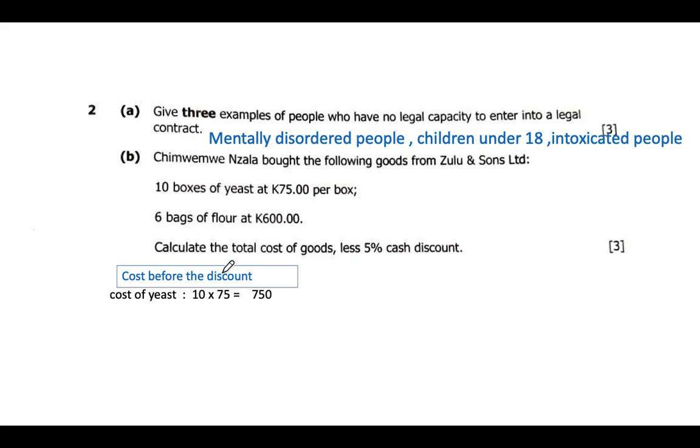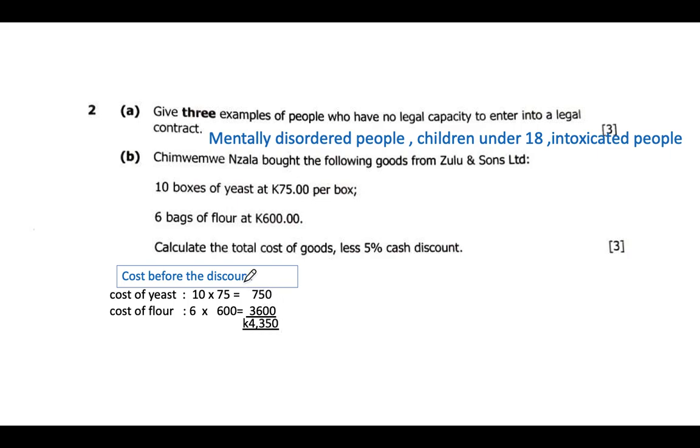And then from there, we go to the other item, which is 6 bags of flour. How many are they? They are 6. So we say 6 times the cost of each, that is 600. So 6 times 600, we are getting 3,600. Then we add this in total, we sum up. When we say 750 plus 3,600, what we get is 4,350 kwacha.